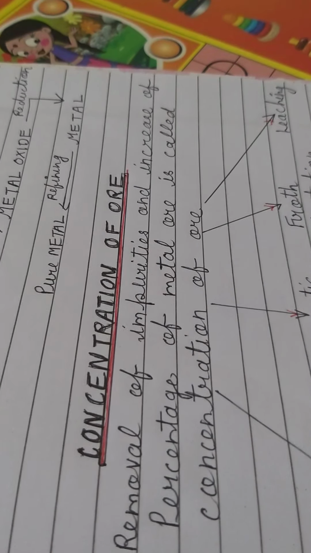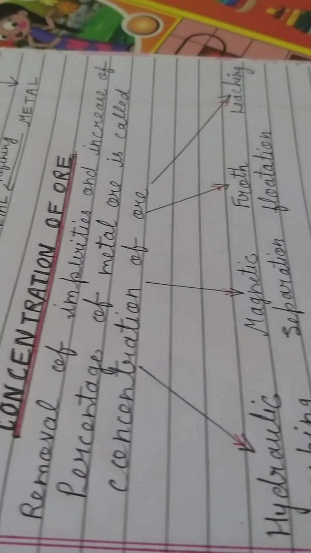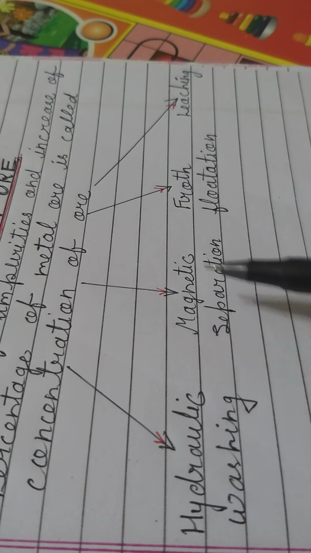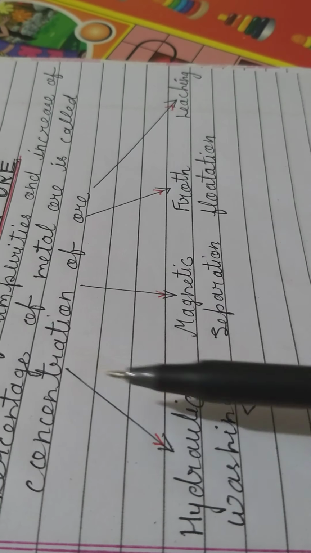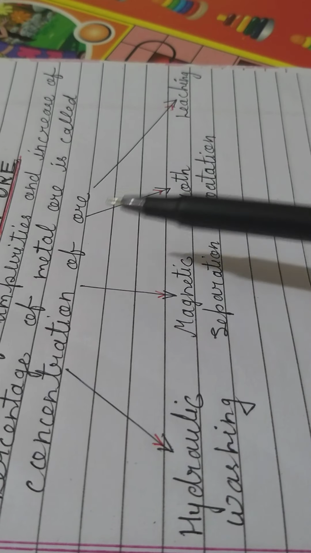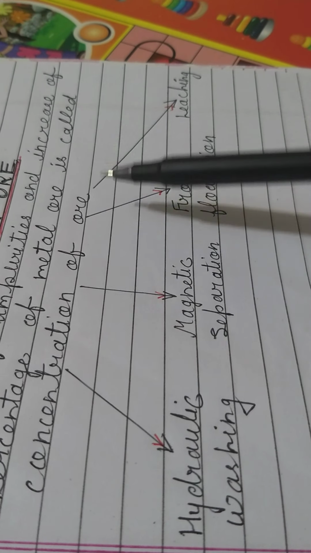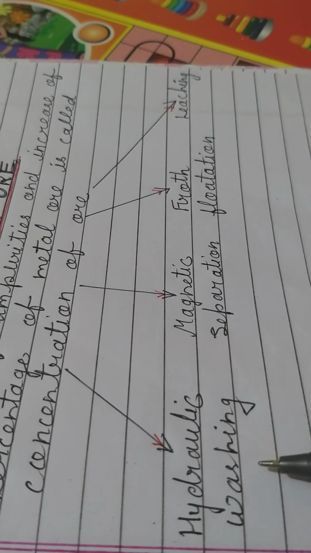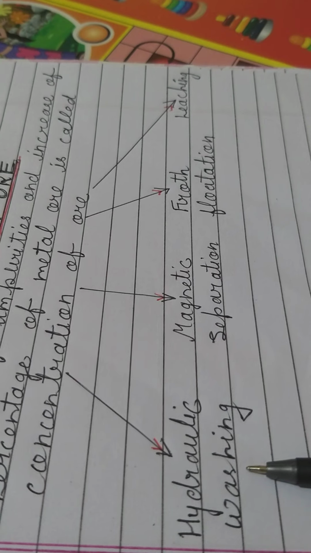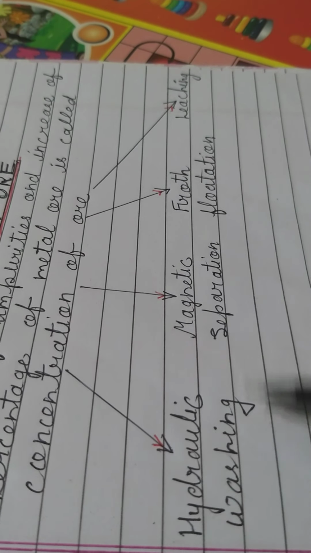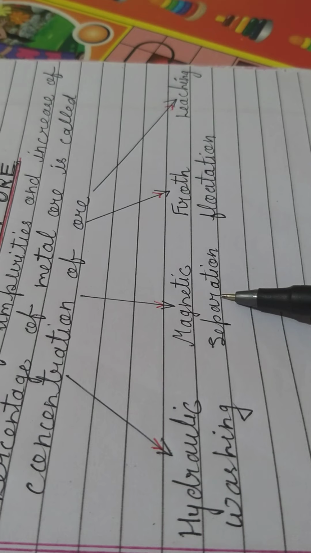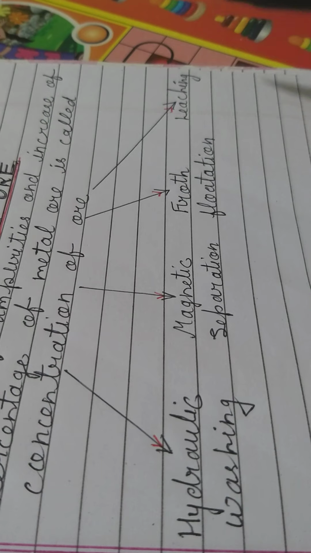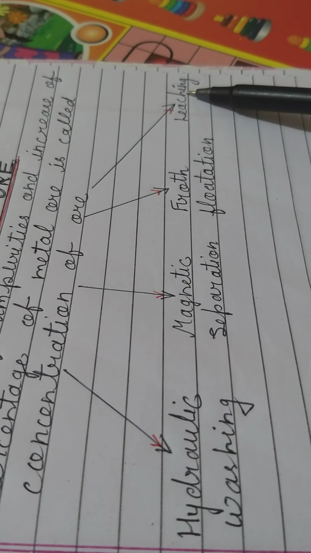So what are the methods that come in the concentration of ore? Most probably I have taught 2 or 3 methods up to the 10th standard. The first method is hydraulic washing. Second is magnetic separation. Next is froth flotation, and the last one is leaching. In hydraulic washing, we remove the impurities with the help of water, in magnetic separation we take the help of a magnet, in the froth flotation process we take the help of pine oil, and in leaching we use a suitable chemical.